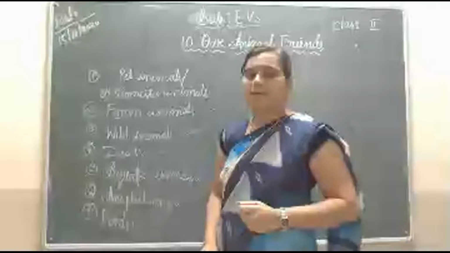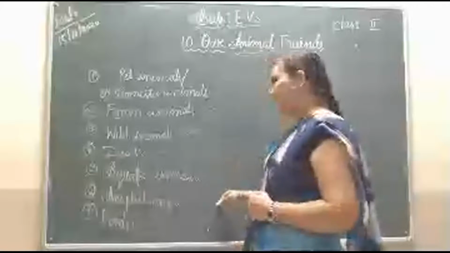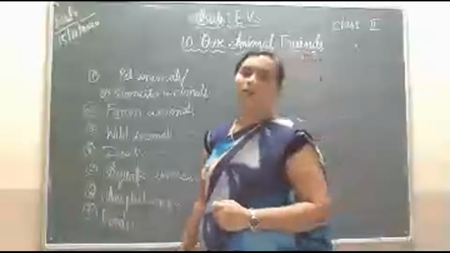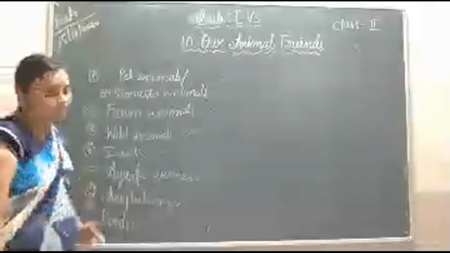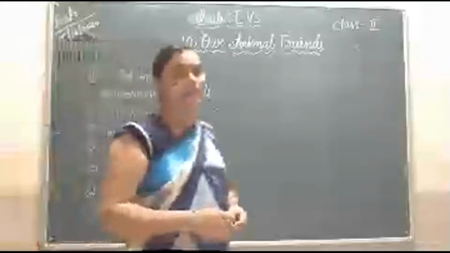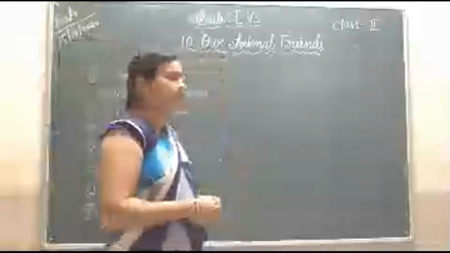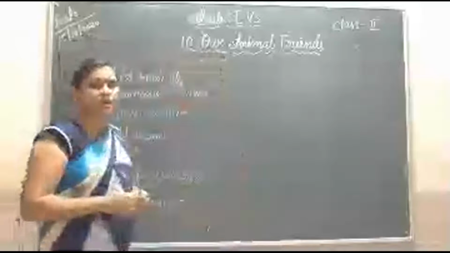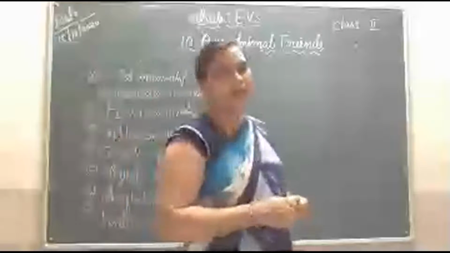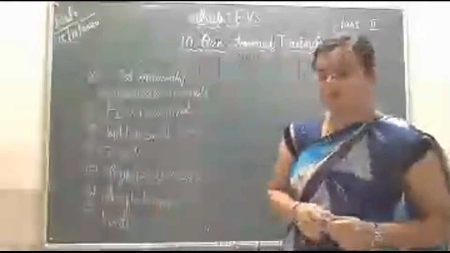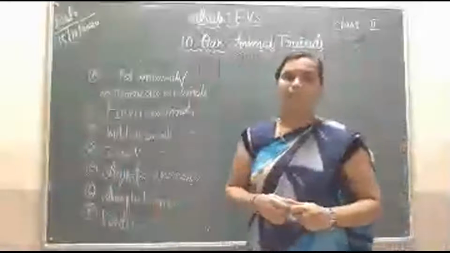Some animals can fly in the air. They are called birds. Do you remember these points, students? Some flightless birds are there. The birds which cannot fly are called flightless birds. For example, kiwi, penguin, and ostrich.